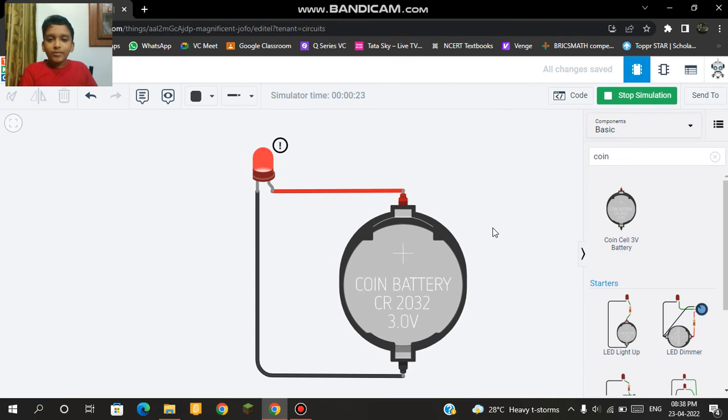So that's how I made a working LED circuit in Tinkercad. Thank you.